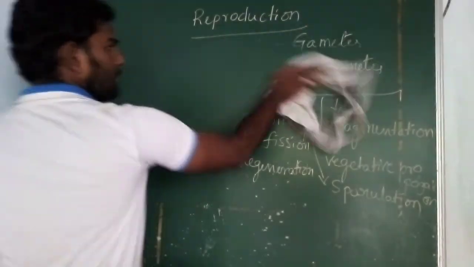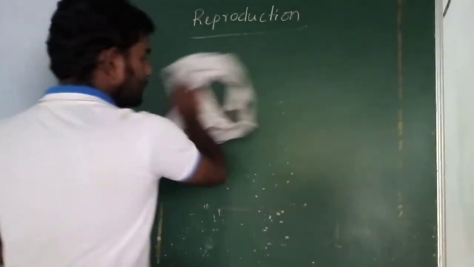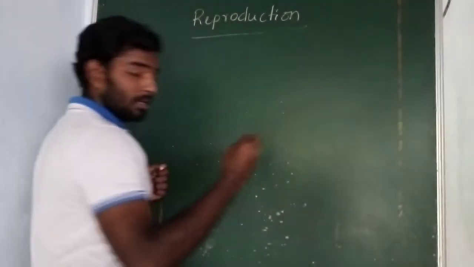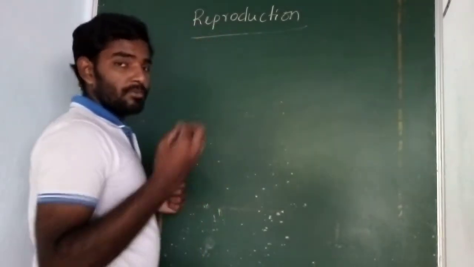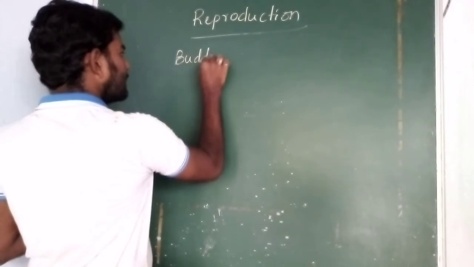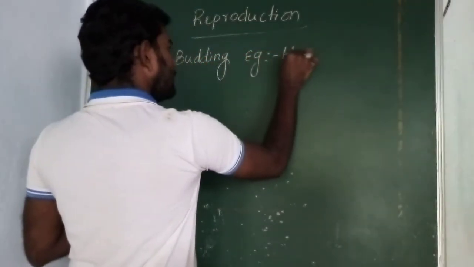The first one is budding, the formation of the bud. Again the bud will become the mature one, and again the mature one will form a bud. So the budding process we will see in hydra. Example: hydra.